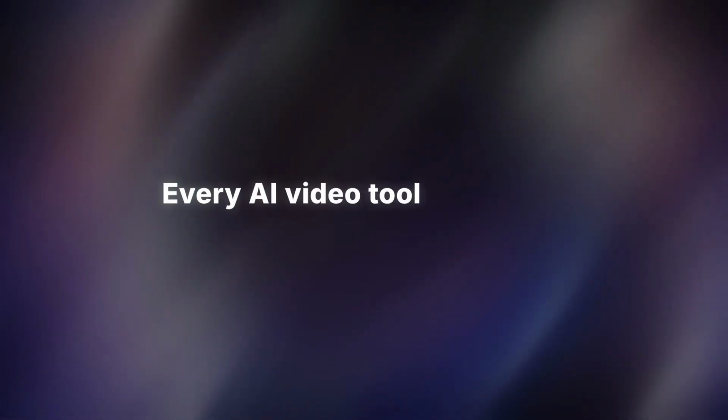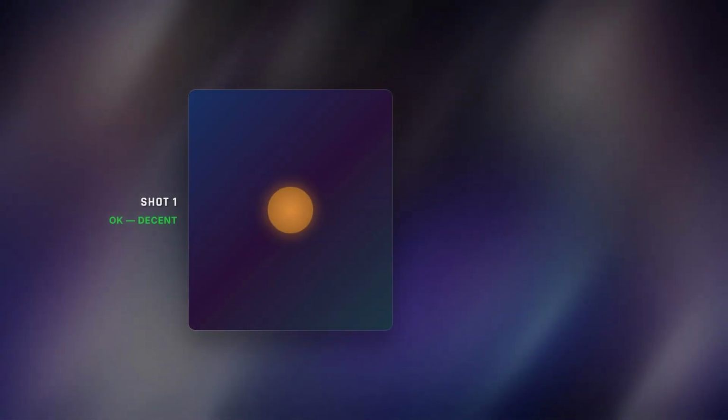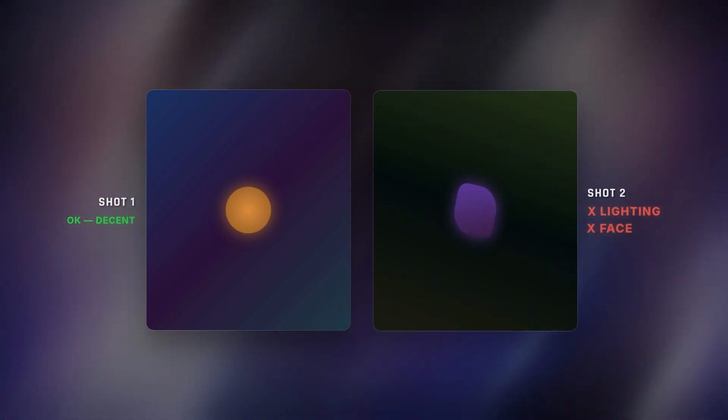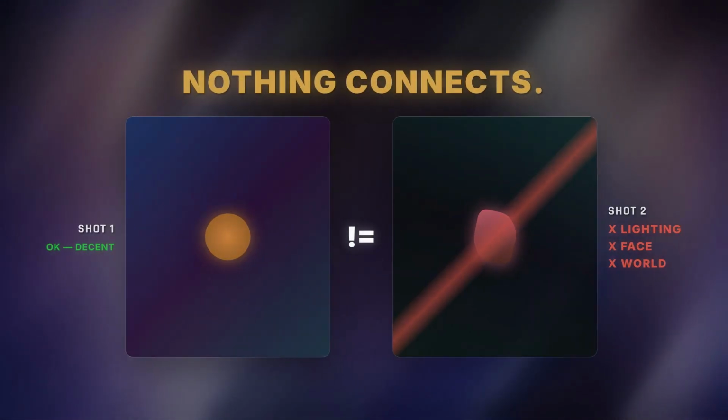Every AI video tool right now has the same problem. You generate one shot, it looks decent. You generate the next shot. Different lighting, different face, different world, nothing connects.